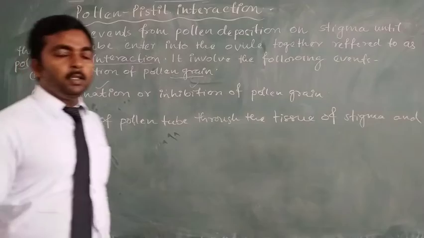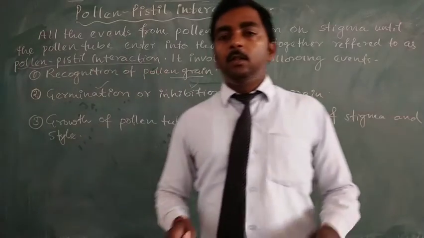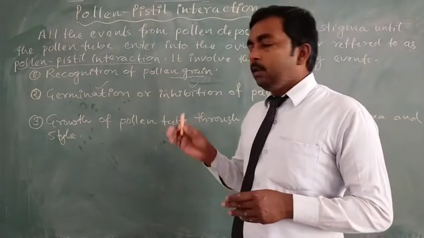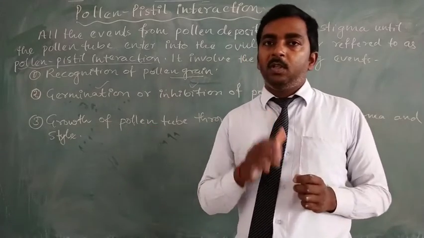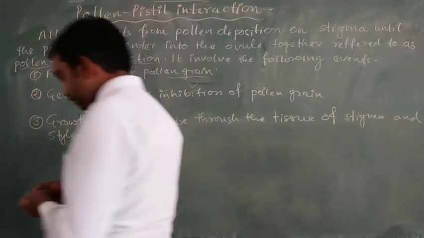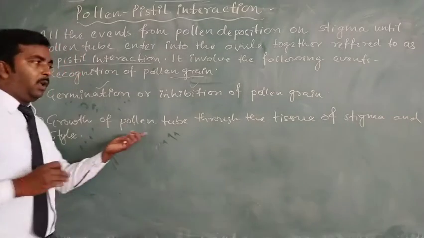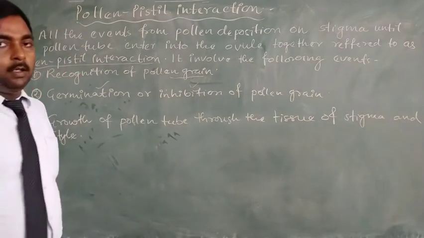Through the tissue of stigma and style, the germinated pollen grain grows along the style and reaches the ovule. So during growth of the pollen tube, there are some